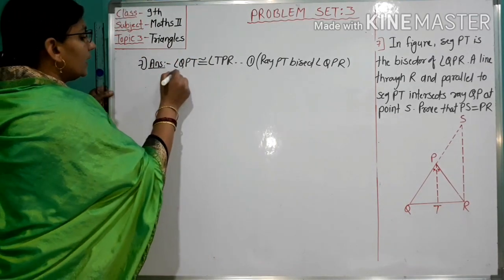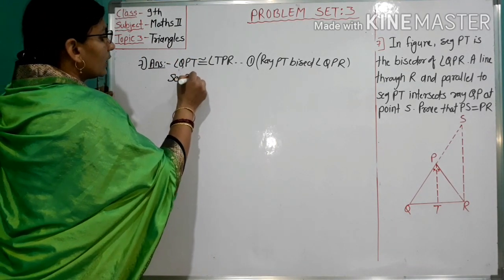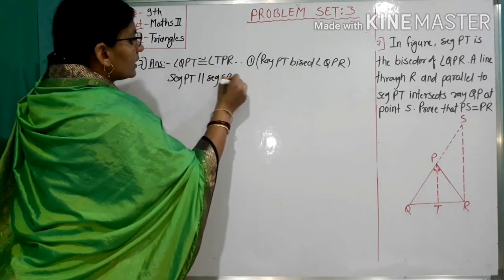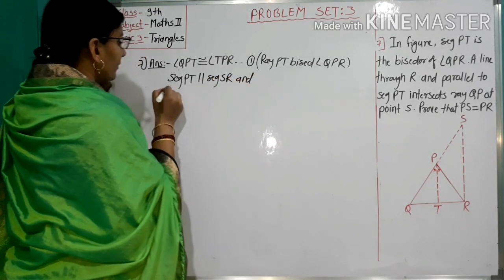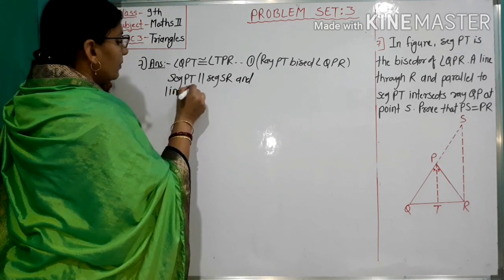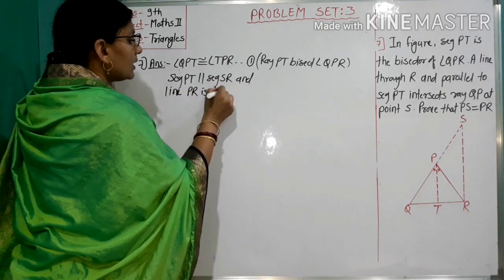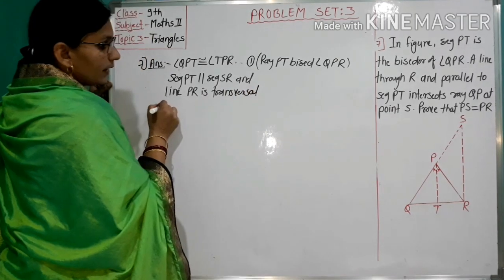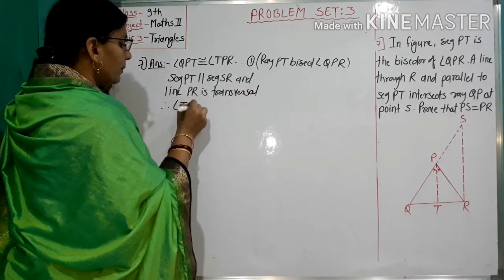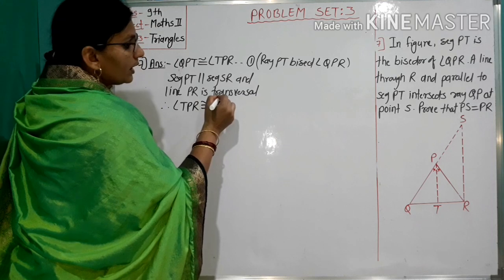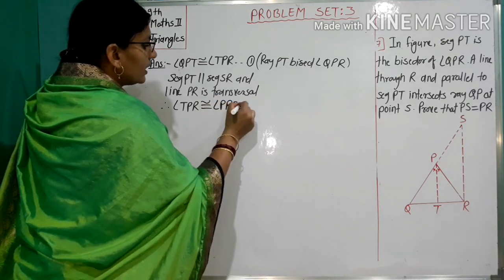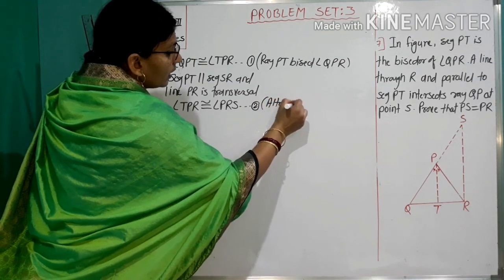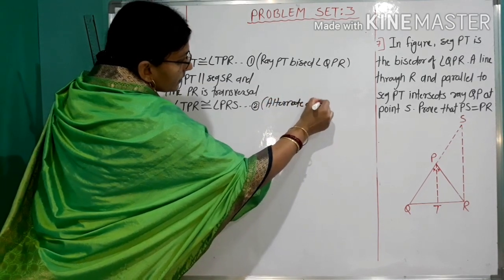So, segment PT parallel segment SR and line PR is transversal. Therefore, angle TPR congruent angle PRS. Number 2, reason: alternate angles.